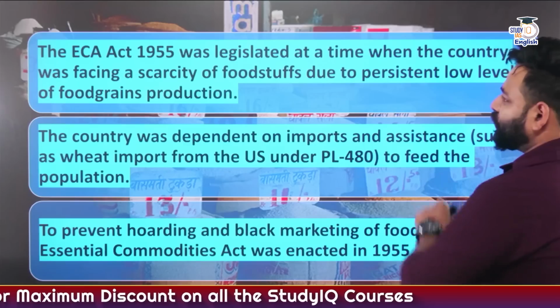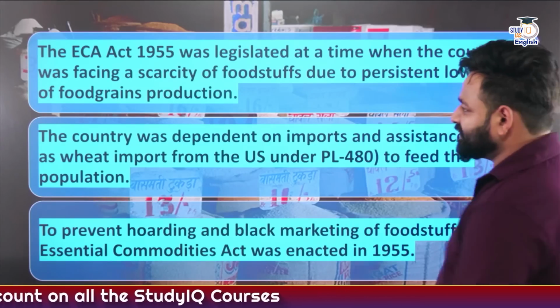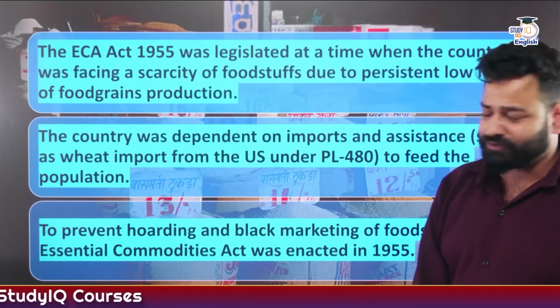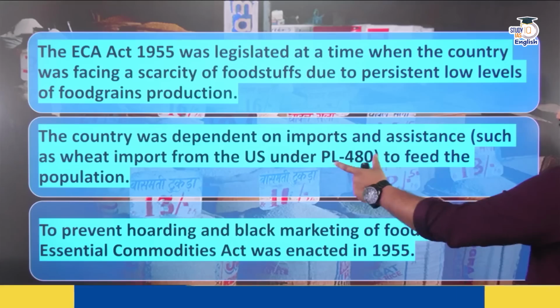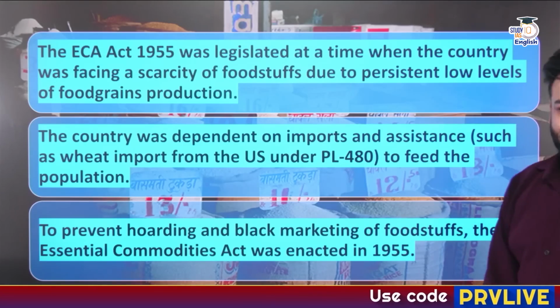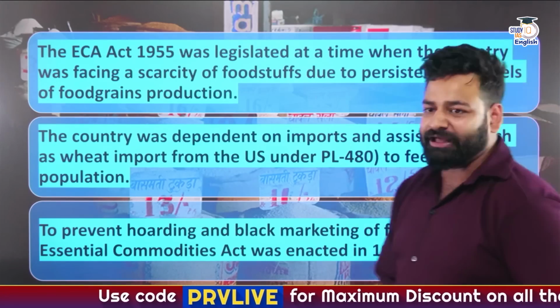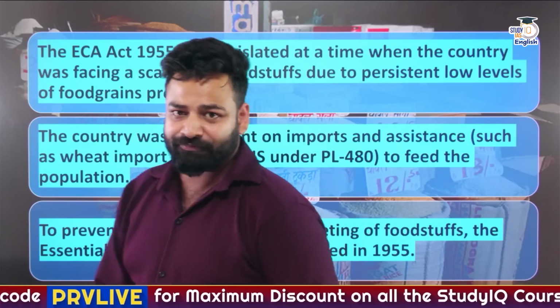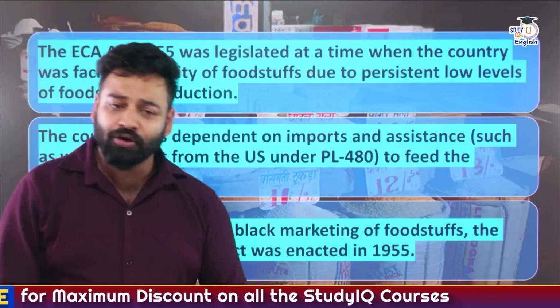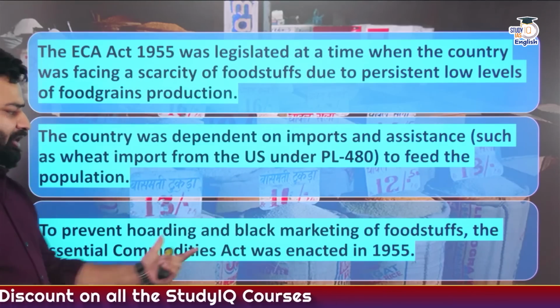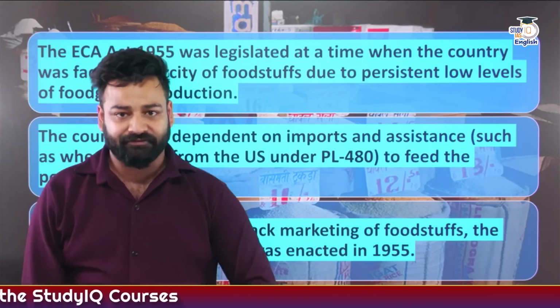Okay, so it came into the time period when we were facing acute shortage and scarcity with regard to foodstuff. We were heavily dependent on the PL 480 program of the US, and in order to curtail the black marketing and hoarding of food products, agricultural products as well, the Essential Commodities Act came into being in the year 1955.